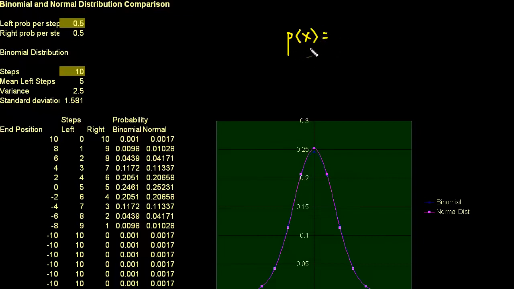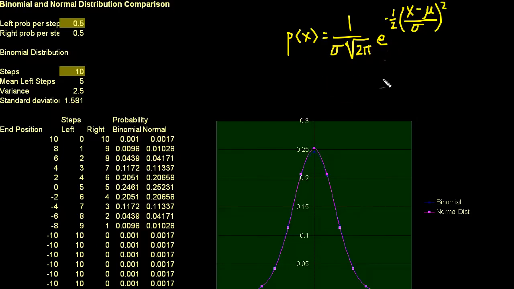The normal distribution is 1 over the standard deviation times the square root of 2 pi, times e to the minus 1/2 times, and I like to write it this way because it's easier to remember, whatever value we're trying to get minus the mean of our distribution, divided by the standard deviation of our distribution, squared.